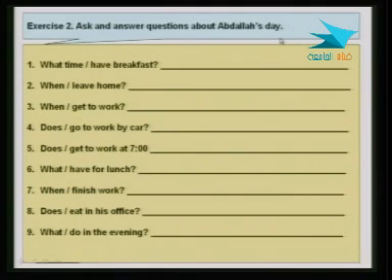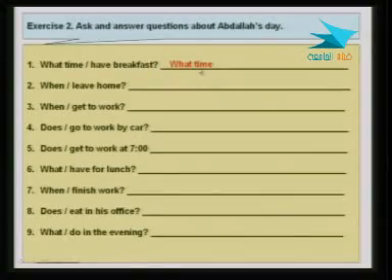So in number one, what time, and then have breakfast. We want to use these words to make a question about Abdullah's day. Remember, you've read about Abdullah and his day, and we have to add some words here.